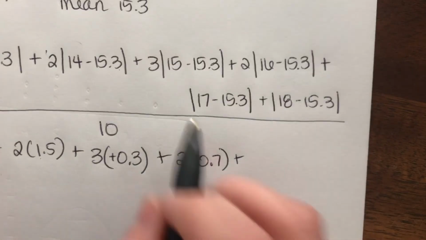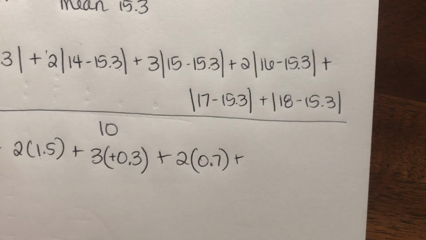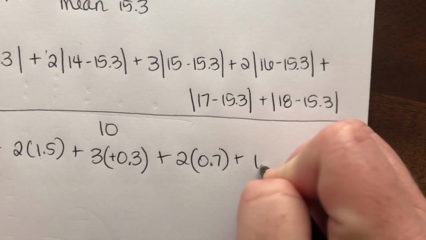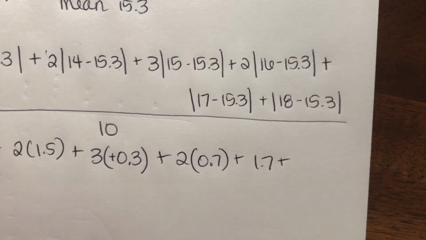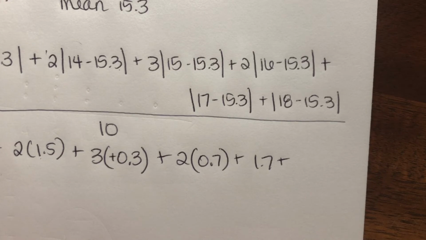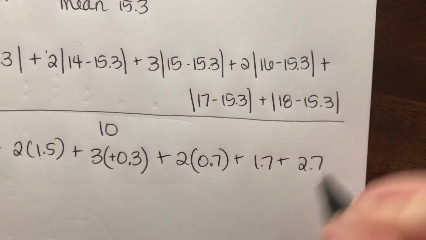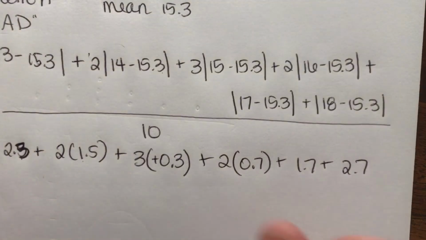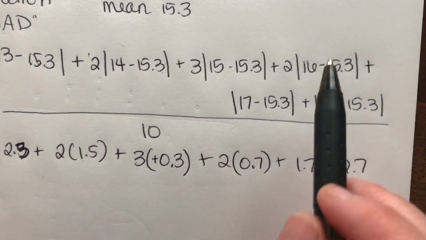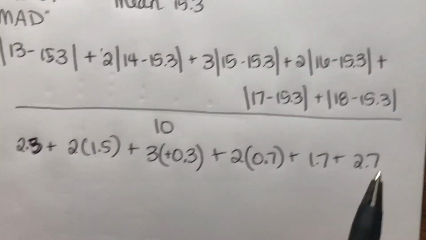And then we've got this guy, 17 minus 15.3 is 1.7. And 18 minus 15.3 is 2.7. So these are all the variations, right? How far away are they from the middle average?